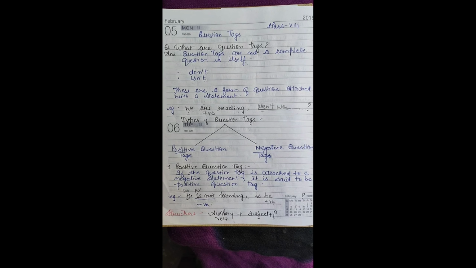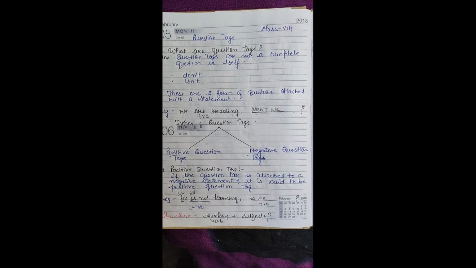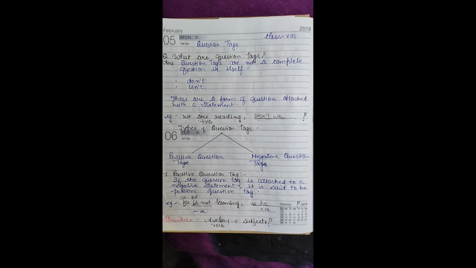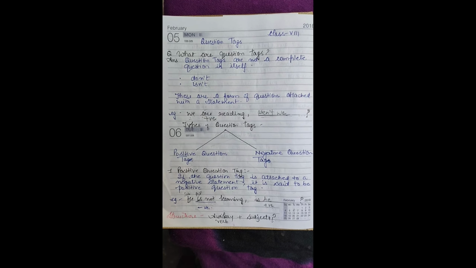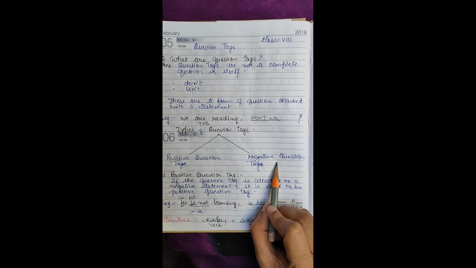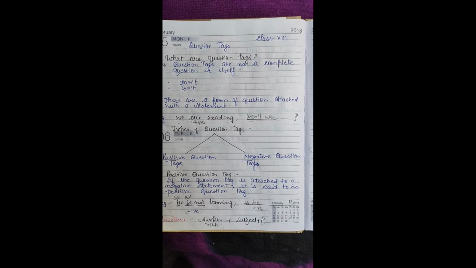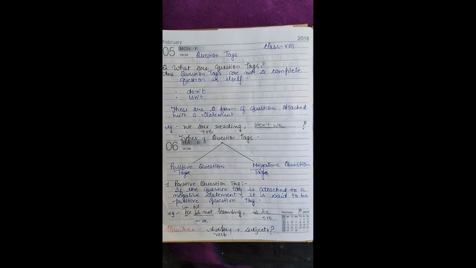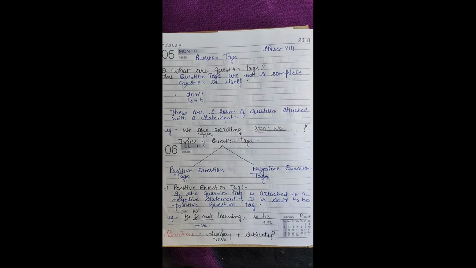So, in the first part, we have already discussed question tags, and this is part 2 about question tags. First, we will recall: question tags are used for confirmation and for surety. And tags are of two types: positive question tag or negative question tag. If the statement is positive, then the question tag will be negative, and if the statement is negative, then the question tag will be positive. Up to this we have discussed. Now we are going to discuss the rules of question tags.